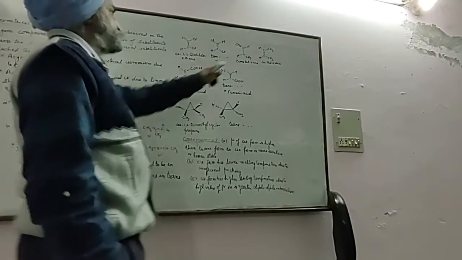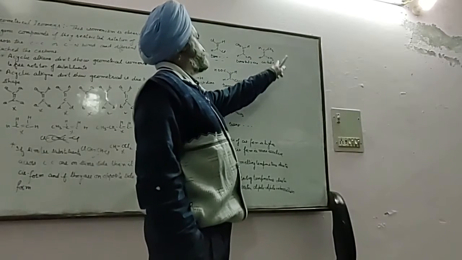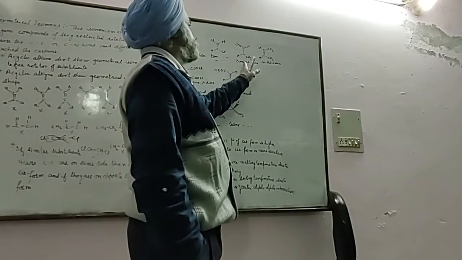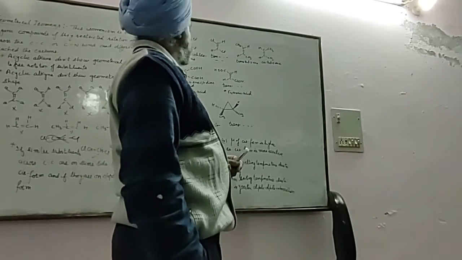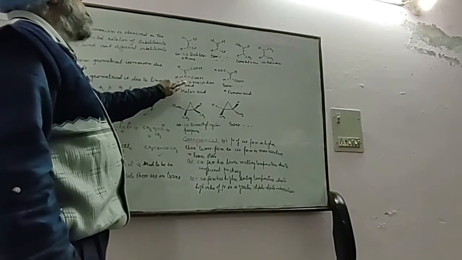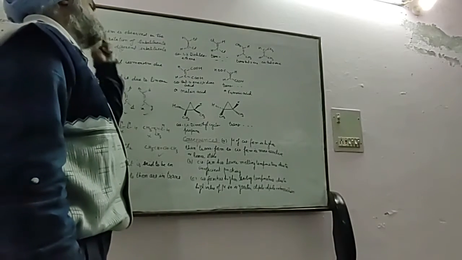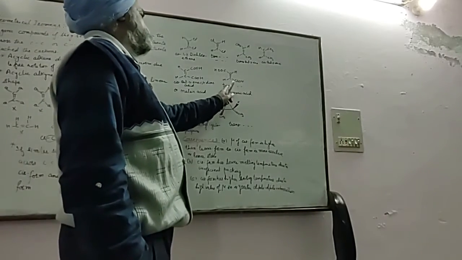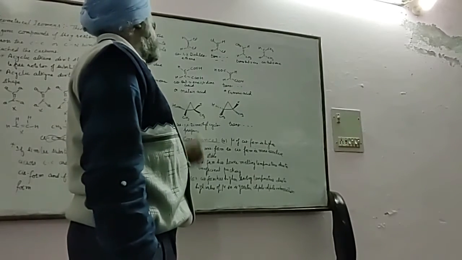Butene shows geometrical isomers. If the methyls are on the same side, it is cis-butene, and if they are on opposite sides, then trans-butene. If the carboxylic acids are on the same side, it is cis-butene-1,4-dioic acid, and the common name is maleic acid. And if they are on opposite sides, then trans, or fumaric acid.